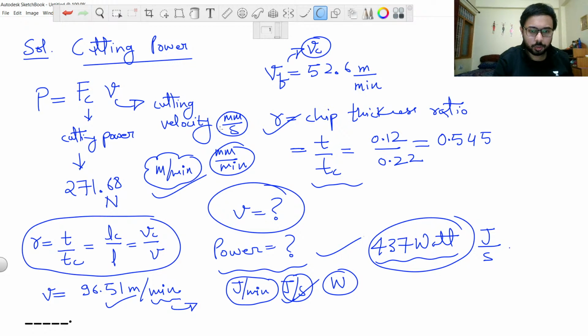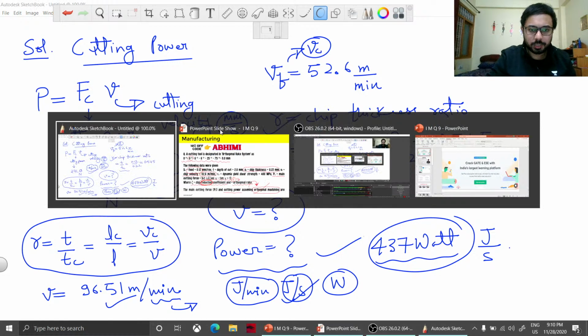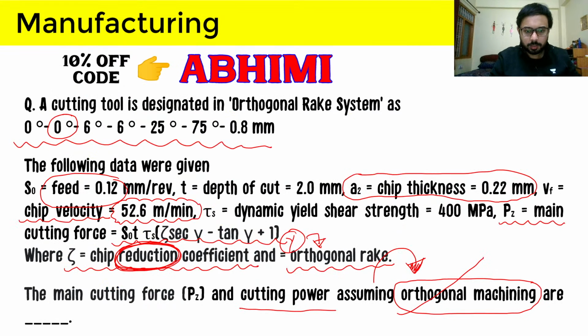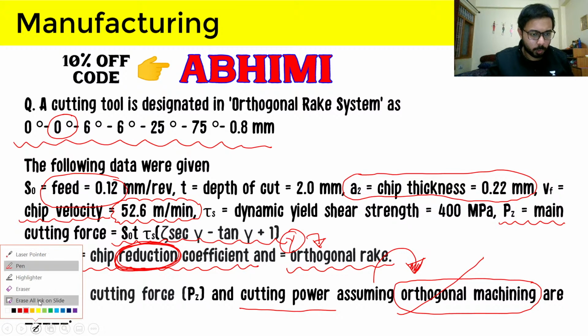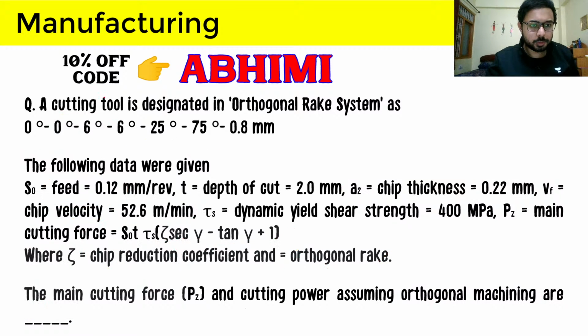And now we will do our next question. So let's do that. I hope this question is clear to you. Before moving onwards to the next question, let us see what we have discussed in this question, because we discussed a lot of things. First of all, we discussed the orthogonal rake system and how to read it. We discussed that in the orthogonal rake system, the first angle is the inclination angle.